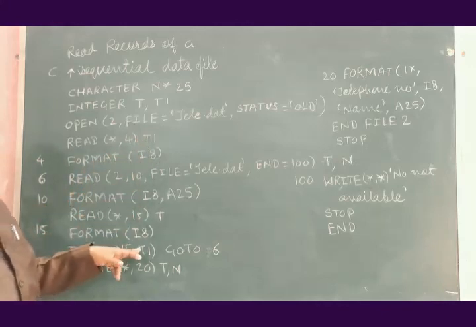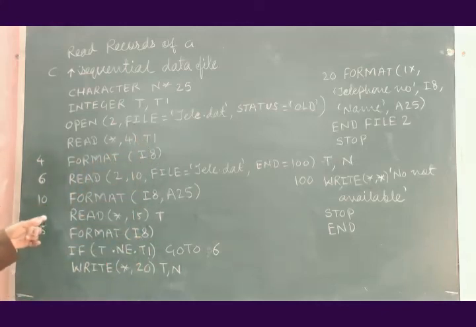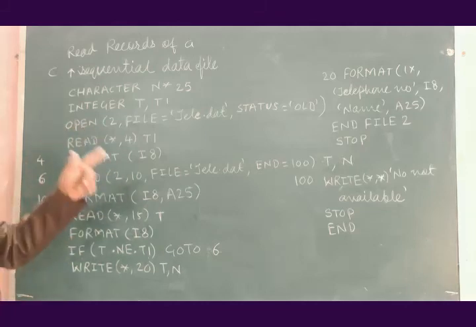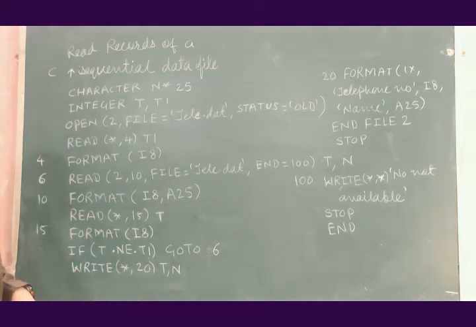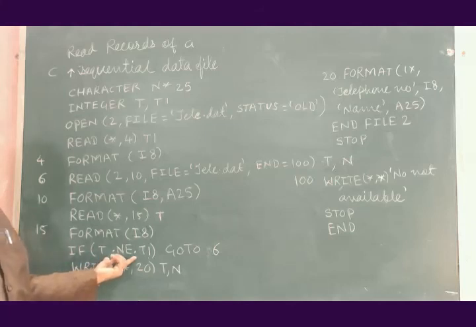If it is not matching with T1, the control is sent back to 6 to read the second record. So on, all the records of the file will be read by this statement till this condition is invalid.